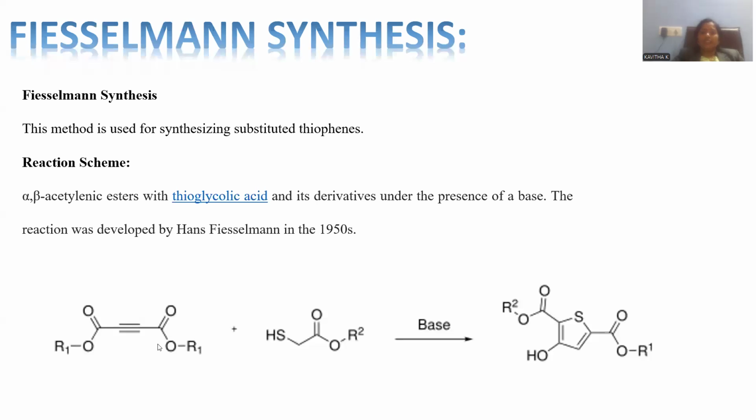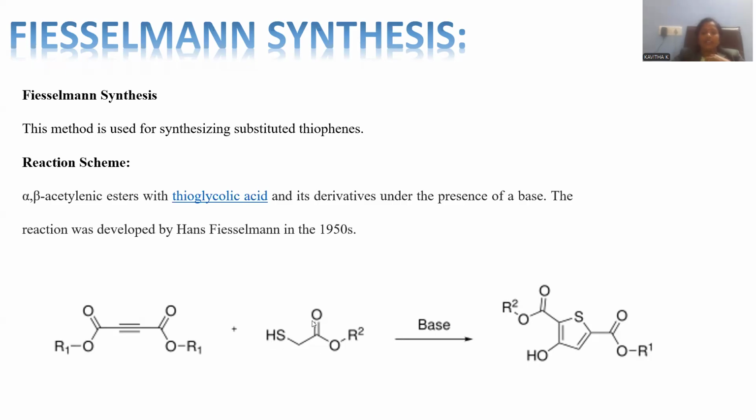Let me go with another synthetic route, which is called the Fiesselmann synthesis. Fiesselmann synthesis is applied upon a molecule where you can notice an alkyne. This is called an alkyne. At the two terminals, there are ester linkages present, right? And another compound that you can observe is a thiol.